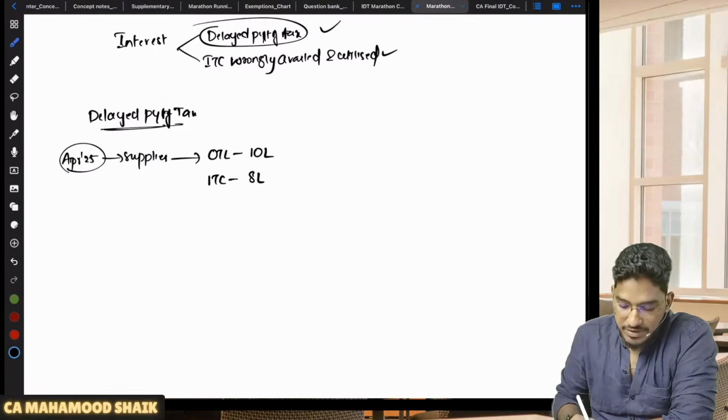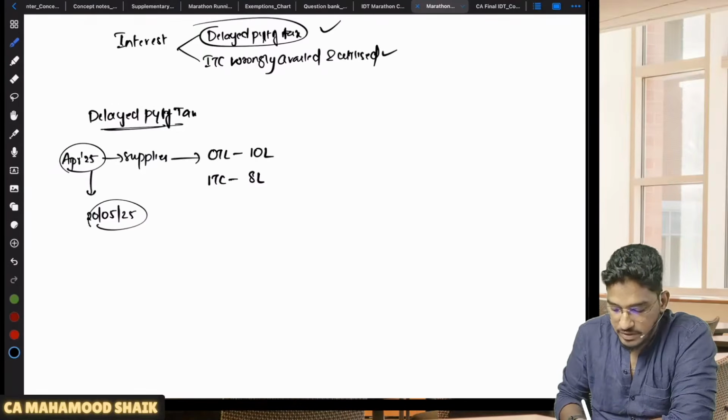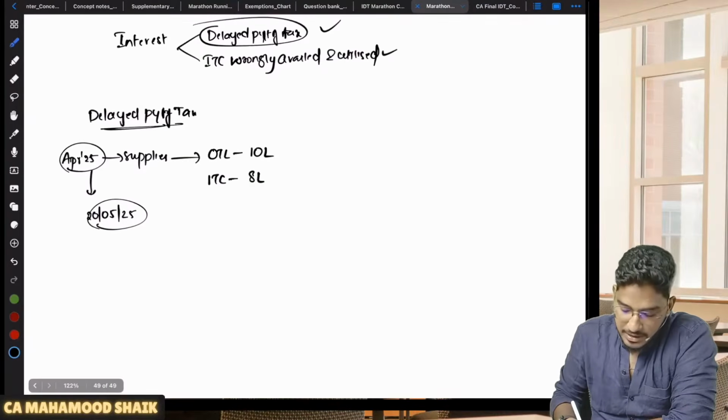Now what you should do, you have to file the return. What is the due date? 20th of May 2025. There could be multiple things which could be happening. Let us say you are filing your return.